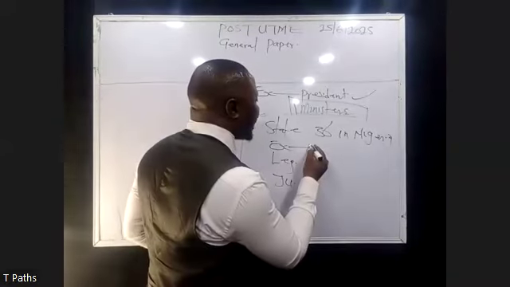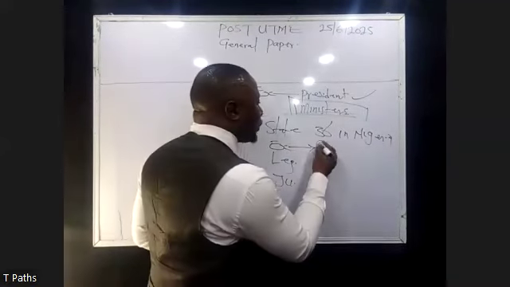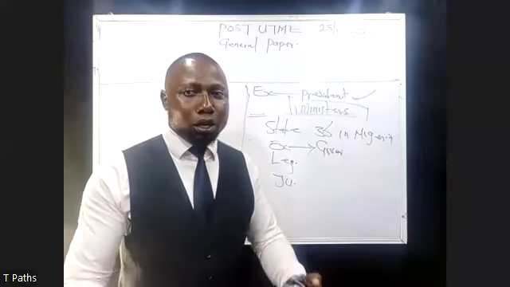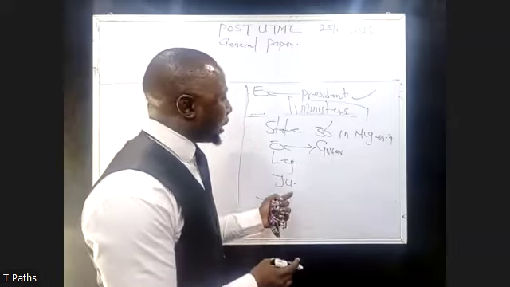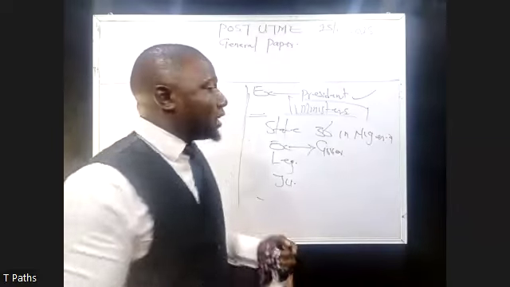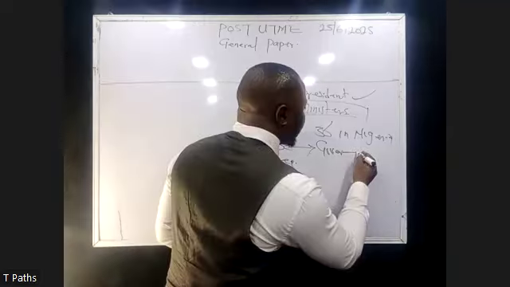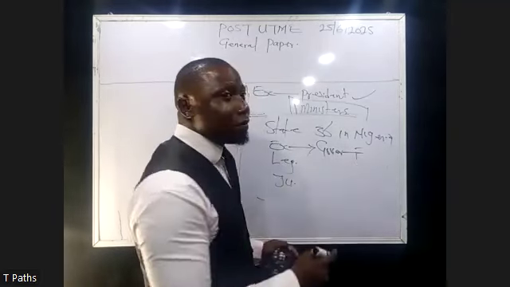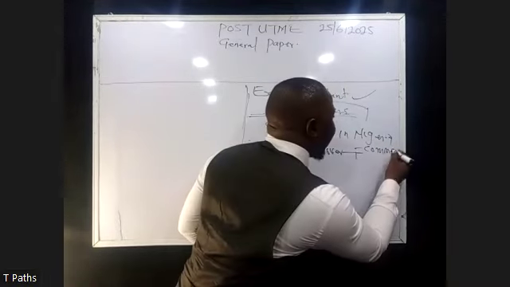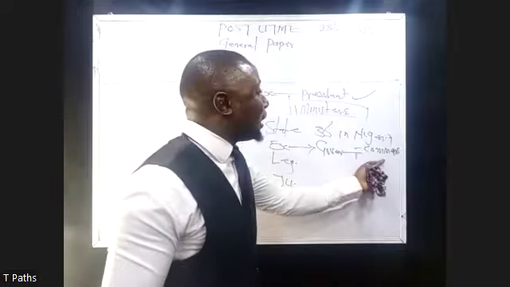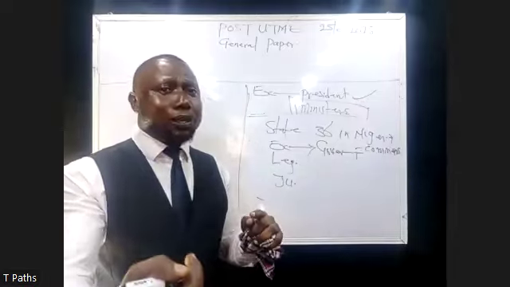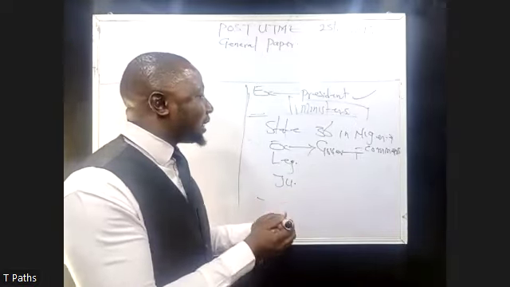Now, under the executive arm of government in Nigeria, the head here is the governor. It is the governor of the state. For example, in Lagos State, Excellency Sanwo-Olu is the current governor of Lagos State. Now, who are the people that work with the governor at the state level? They are called commissioners. Let me just abbreviate it here. Please, this is commissioner. Just abbreviate it. It is called commissioners.